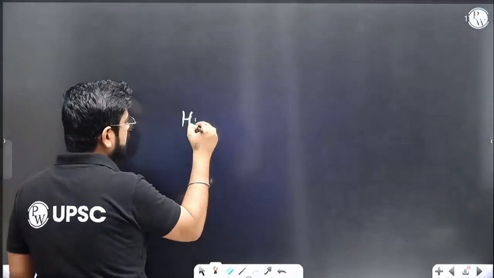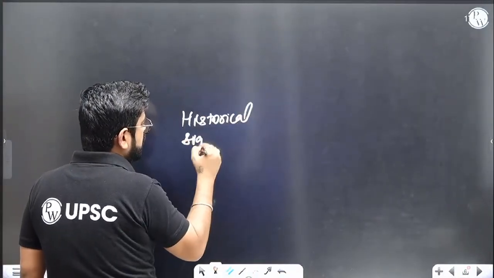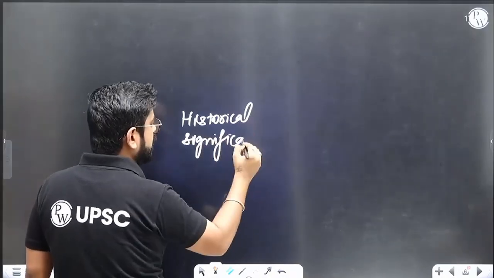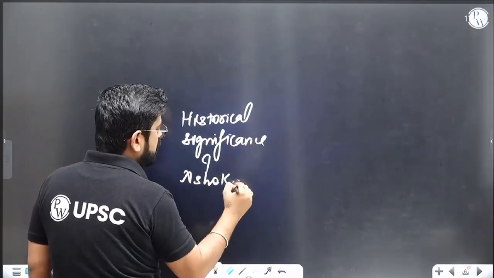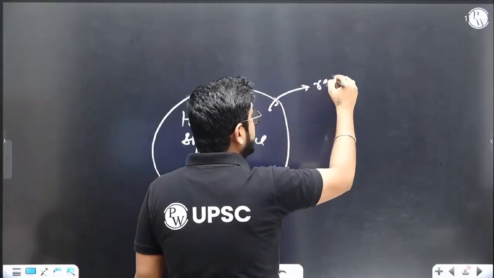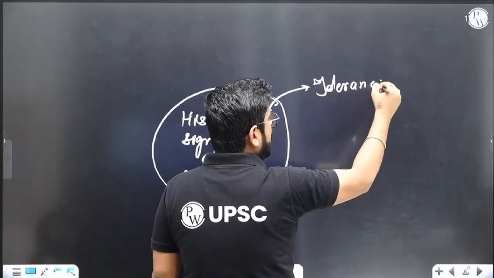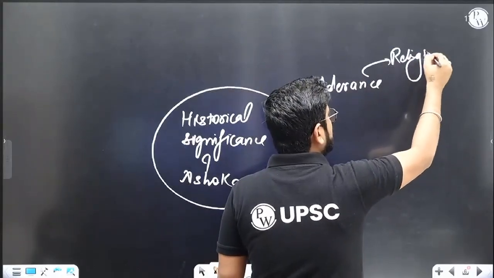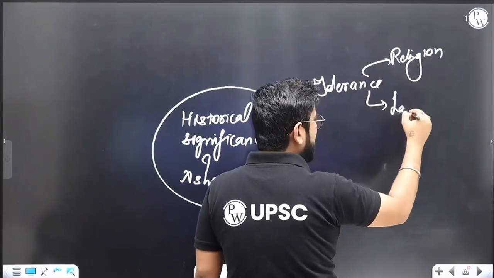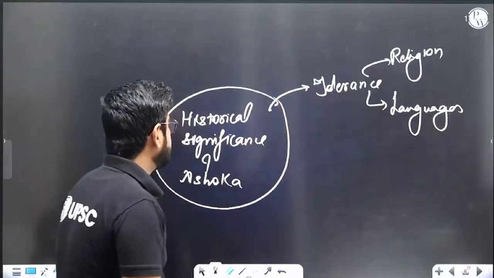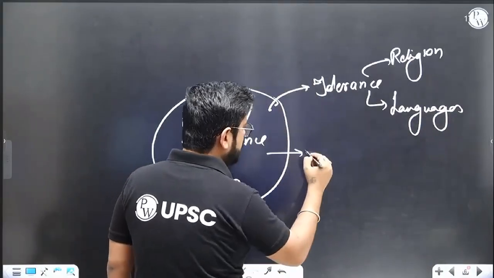In fact, if we talk about historical significance, here we can discuss the historical significance of Ashoka. Or if somebody asks why Ashoka should be called great, then we can talk about a lot of things. One is religious tolerance, so basically total tolerance. And as we have discussed, it talks not only about religion but also about languages, and now we know why. Second, we can talk about unification.